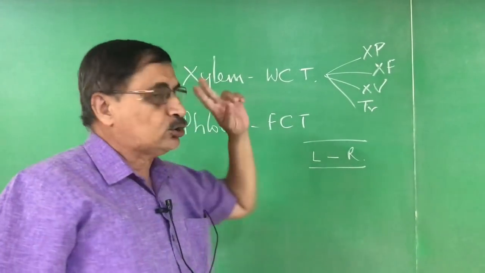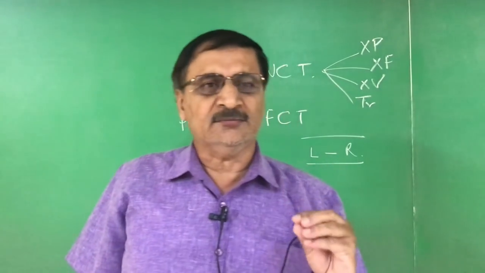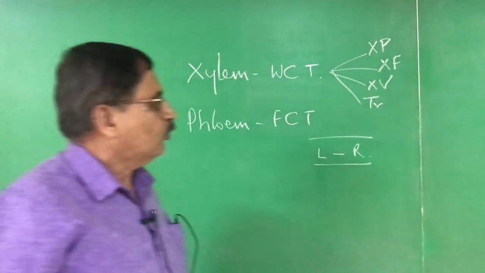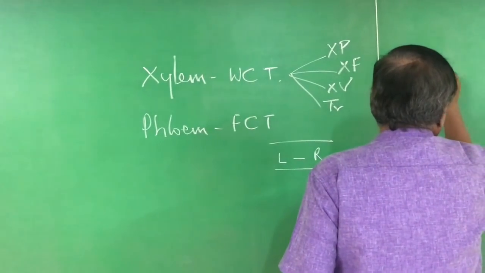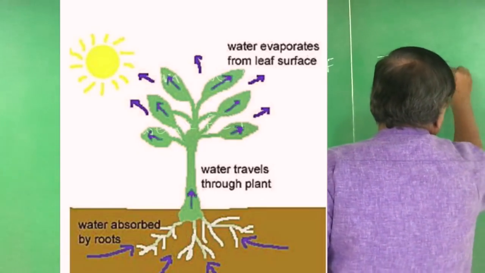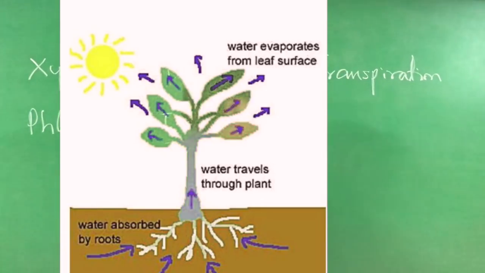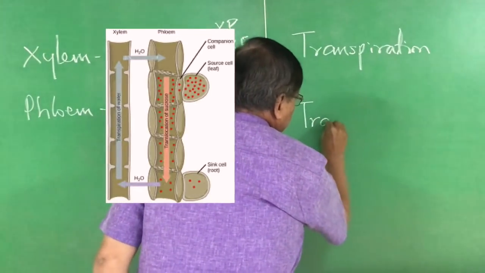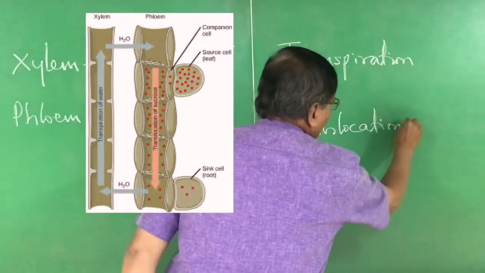Then there are two important processes involved in xylem and phloem, right? One is called transpiration, another one is translocation. Sir, what is this?